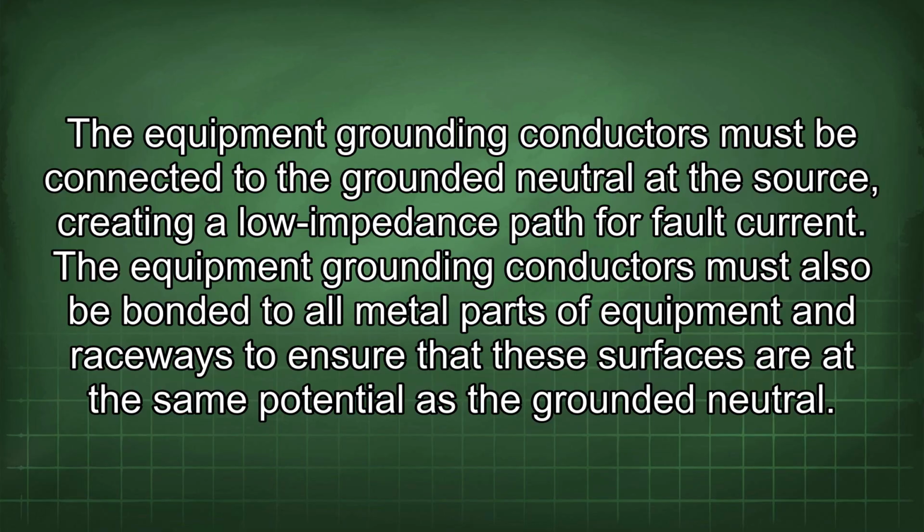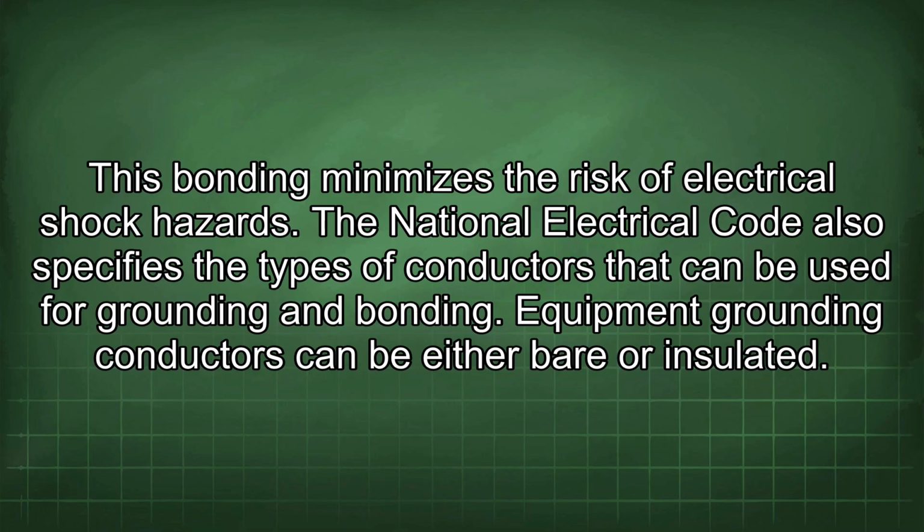The equipment grounding conductors must also be bonded to all metal parts of equipment and raceways to ensure that these surfaces are at the same potential as the grounded neutral. This bonding minimizes the risk of electrical shock hazards. The National Electrical Code also specifies the types of conductors that can be used for grounding and bonding. Equipment grounding conductors can be either bare or insulated.